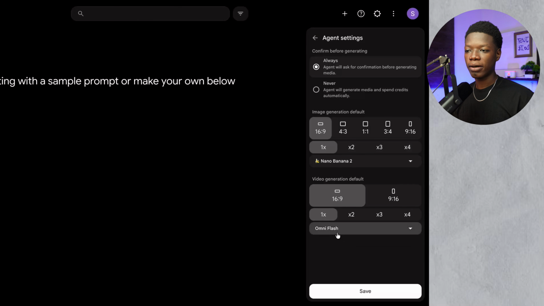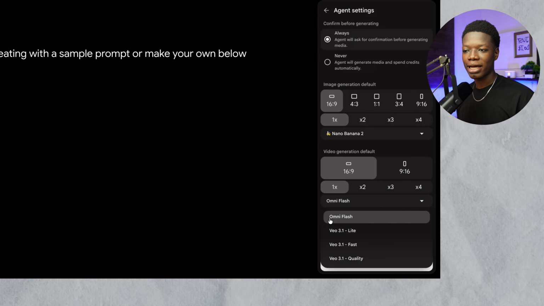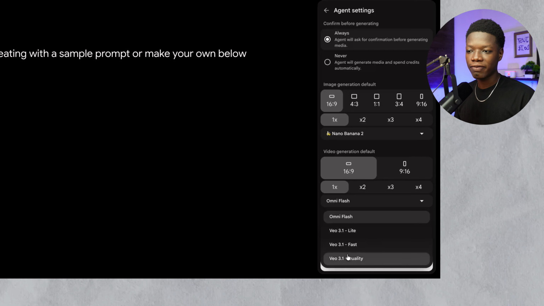All you need to do now is to select the model you want to use to generate your video. As you can see right here, we have Omni Flash. Simply click on it. Now Omni Flash is the new AI video generation model Google recently released, and trust me when I say it is an absolute monster. Go on ahead and select this one. You can select any one of these right here.